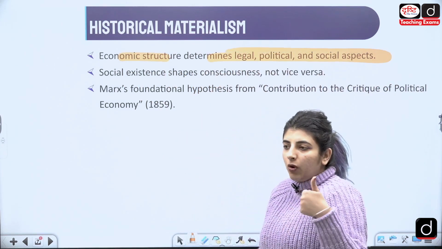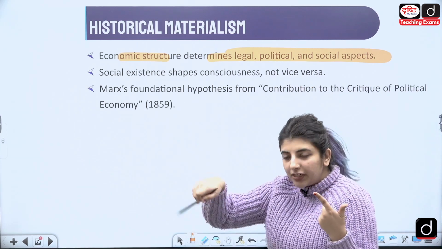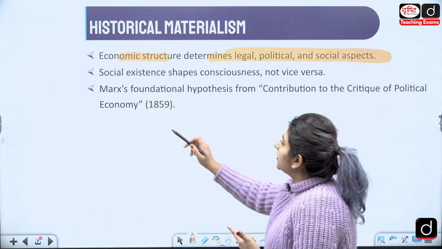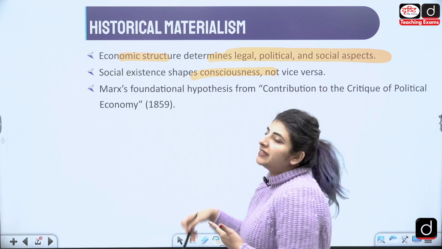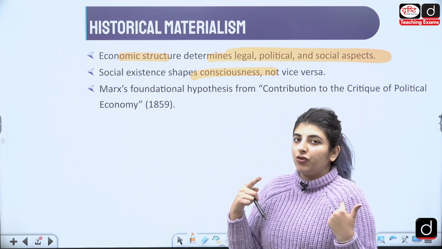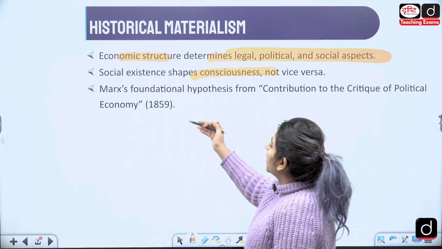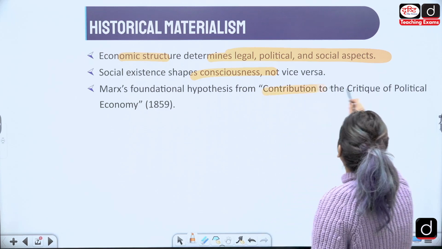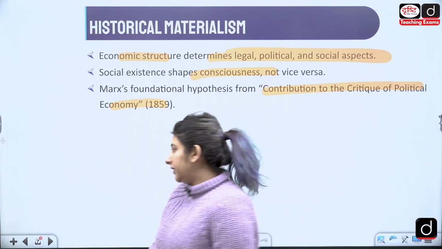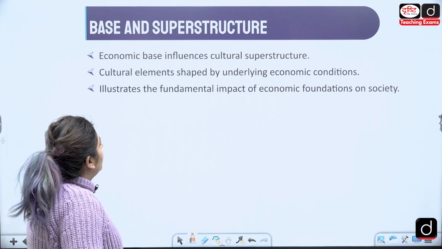It will determine what type of laws will be made, what type of political systems would be established, and social aspects as well. Social existence shapes consciousness, not vice versa. If we live in a society, our society shapes our consciousness. We are not shaping the society, right? This is Marx's foundational hypothesis from A Contribution to the Critique of Political Economy, in which Marx talks about all these things, right? This is what I was trying to tell you about.